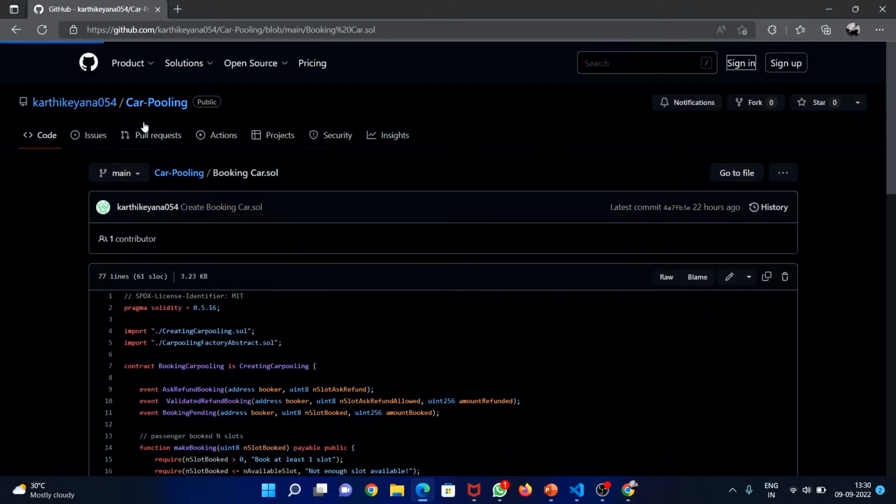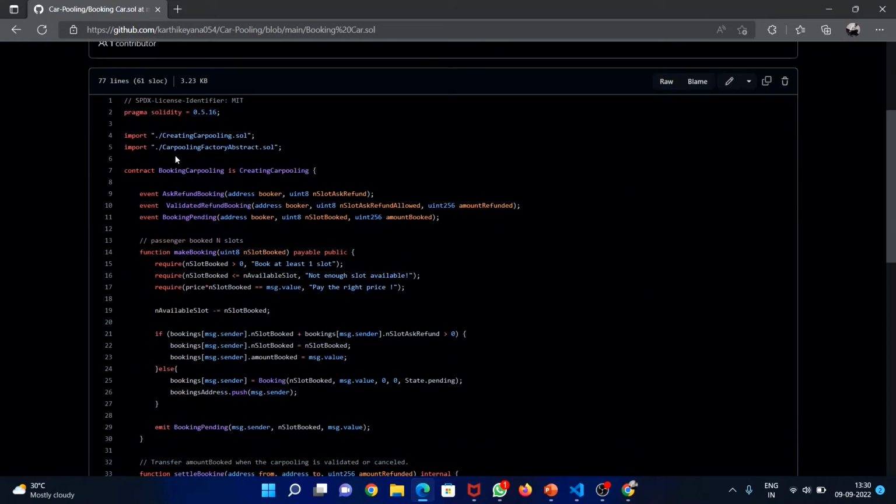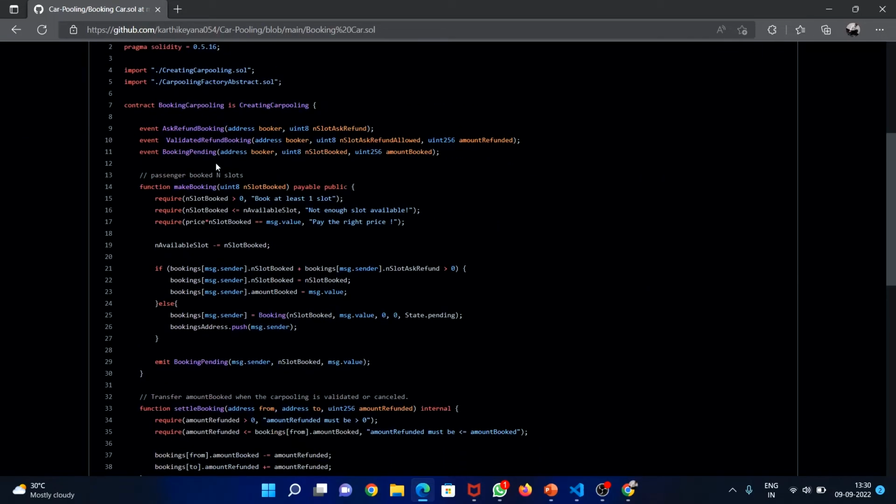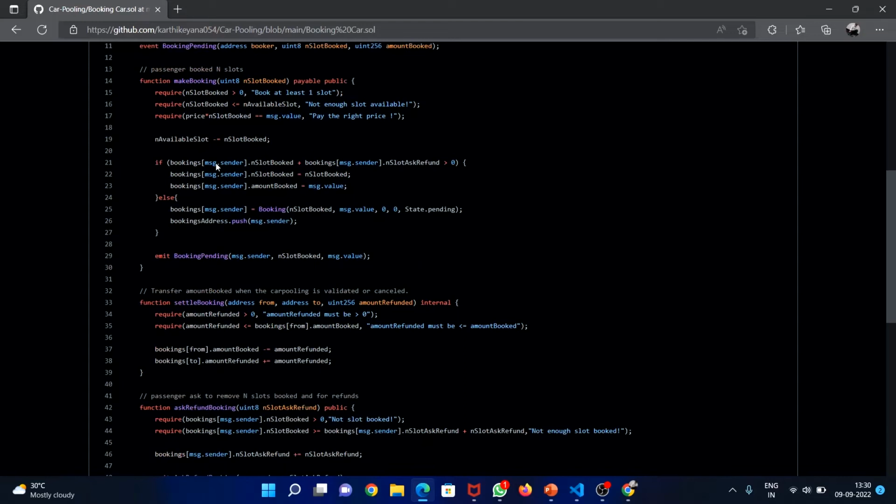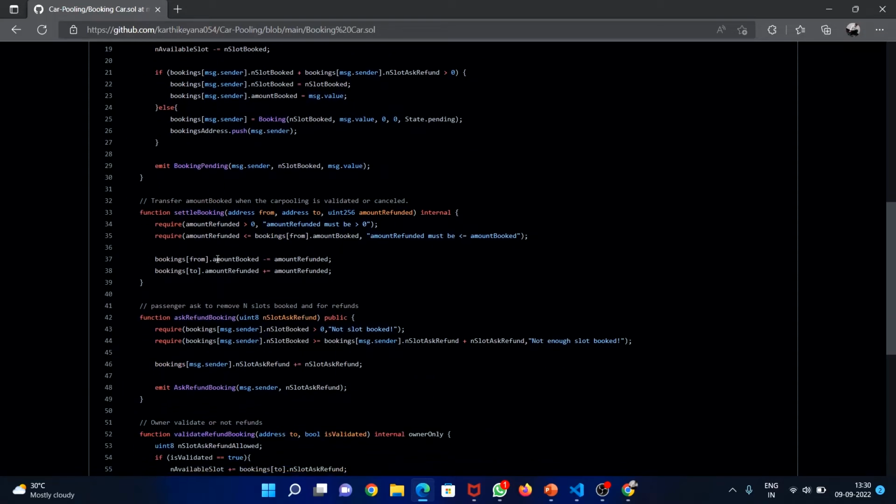Now this is a function called booking car. Here we are making a function makeBooking, which is used to add seats for the passenger, and we are checking these conditions. And this is the function settleBooking. It is used to make a booking, and it checks whether the carpool is valid or not.